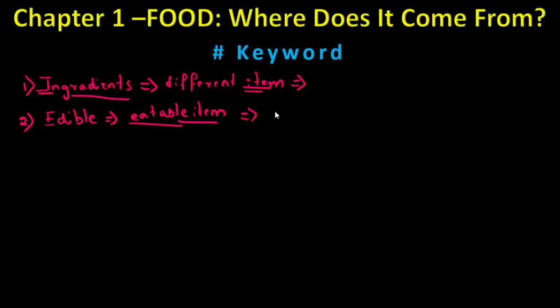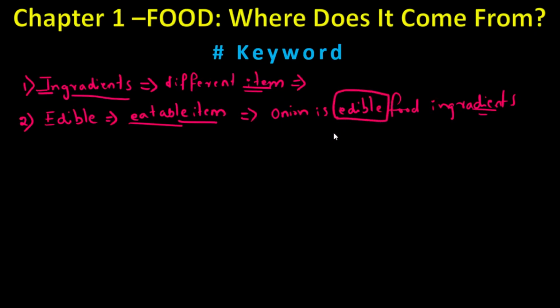For example, onion is an edible food. Okay, food ingredients, I would say ingredients. Like that you can put it into the answer. So edible is a scientific word, edible is an eatable item.